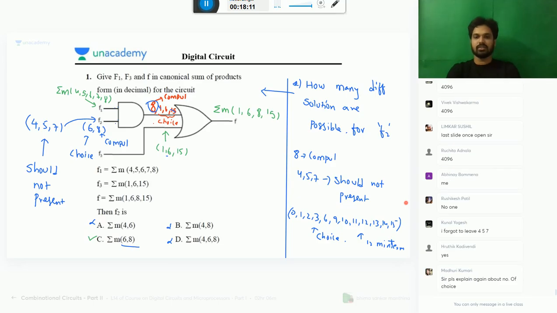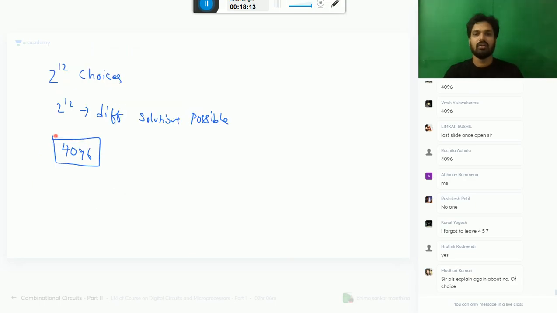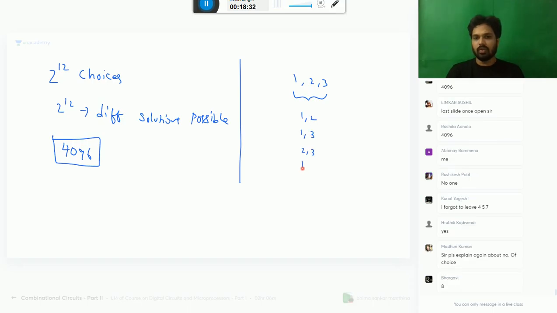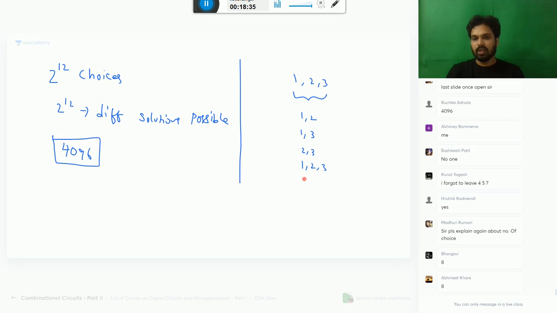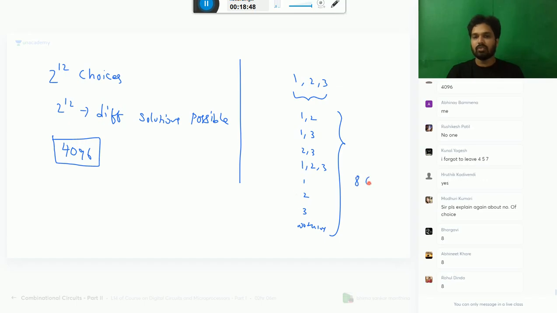Number of choices. Listen, Ruchi, Madhuri, I don't know, you missed some classes maybe. If you have n number of min terms, you can have 2 power n choices. For example, you have 1, 2, 3. How many choices can you make? You can make 1, 2, 1, 3, 2, 3, 1, 2, 3. Only 1, only 2, only 3, nothing. Nothing means don't select anything. So how many combinations are made? 1, 2, 3, 4, 5, 6, 7, 8 combos.